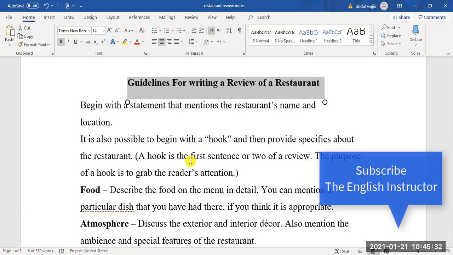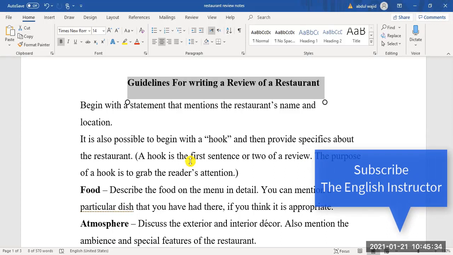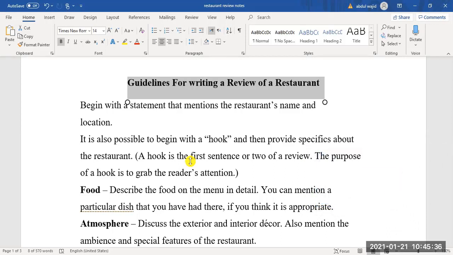If you are writing a five paragraph essay, the first paragraph is the introductory paragraph, the last paragraph is the concluding paragraph, and in between comes the body paragraphs. Now we have a totally different format for review writing.